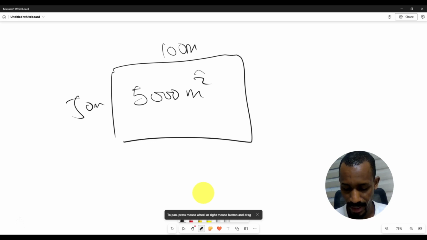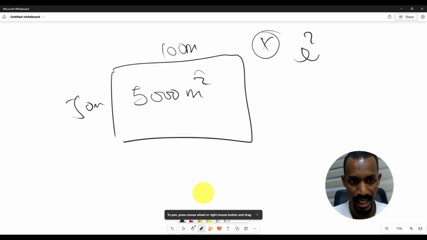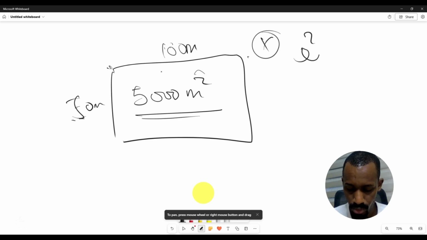All right, remember in length you only have one dimension, linear, meaning that there is nothing like x square or whatever. It's just linear, one dimension, here to here or here to here. But in area you have what? Two dimensions, because you are combining two lines together or two distances together to have an area.